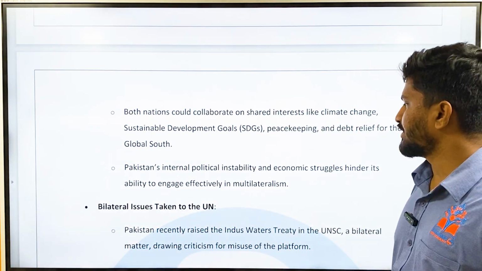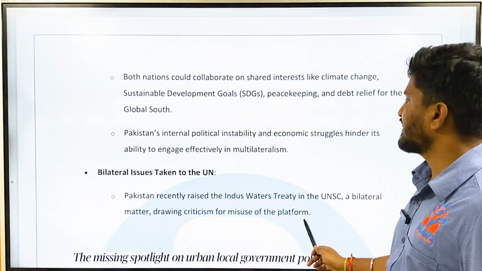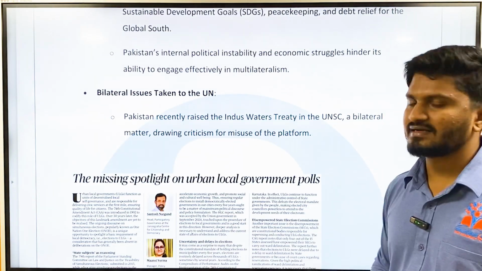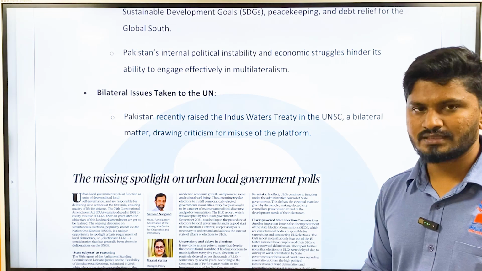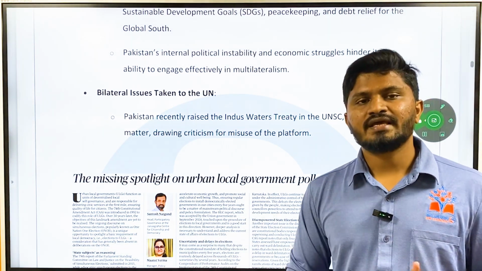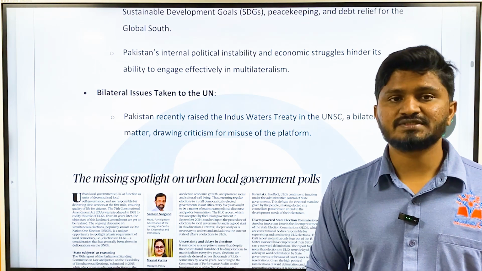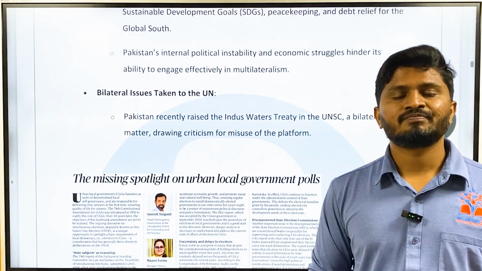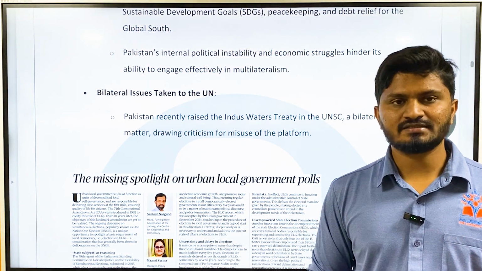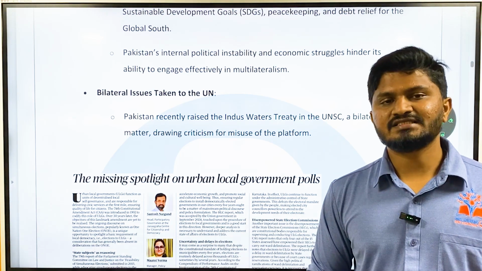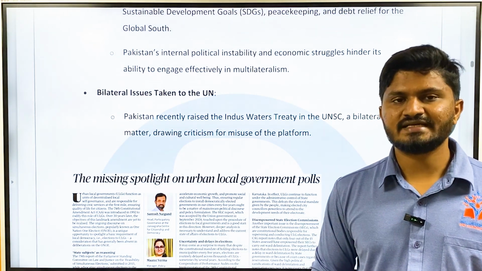Pakistan's internal political instability and economic struggles hinder its ability to engage effectively in multilateralism. Okay, again, there is another issue. Even if Pakistan wants to engage with India, the anti-India elements in Pakistan, which are run by the deep state. What is the deep state? The ISI and the army of Pakistan. They always run an anti-India agenda. Okay, there is always an agenda against India in Pakistan.